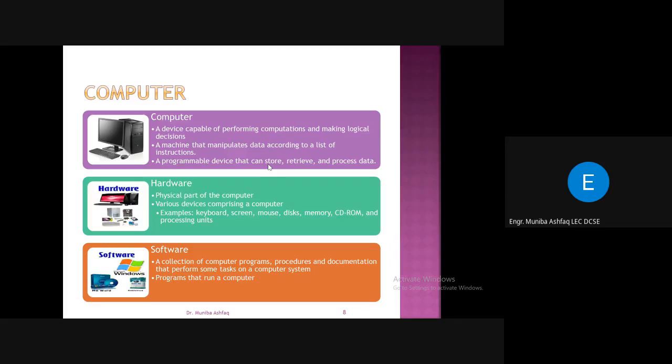Then you have software. This is a collection of computer programs, procedures, and documentation that perform some tasks on the computer system, and the programs that run on the computer. You have the software, and to use the hardware you have some instructions, like when you click the mouse. There might be some instruction working in the background. So what will happen when you click? What will happen when you do other tasks on the computer? All the software is working behind the scenes, right?